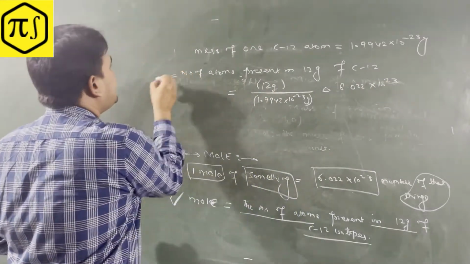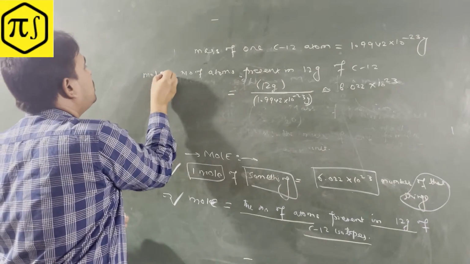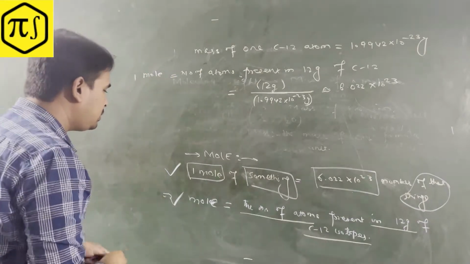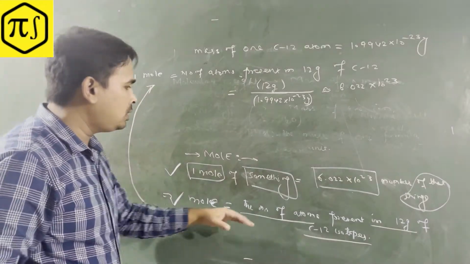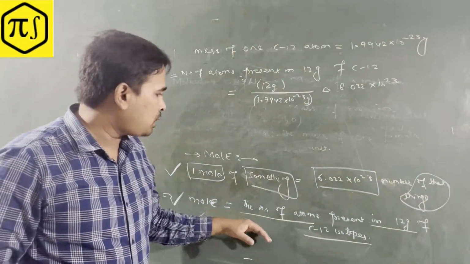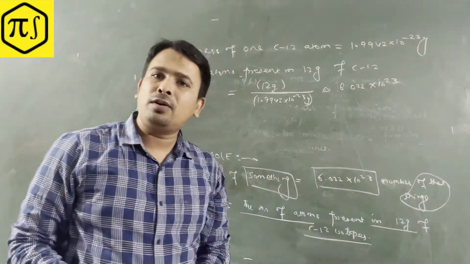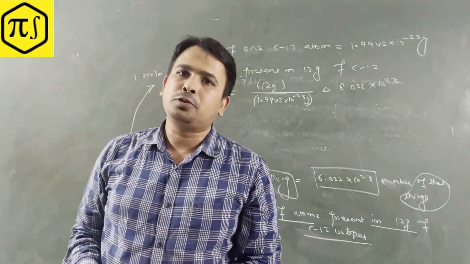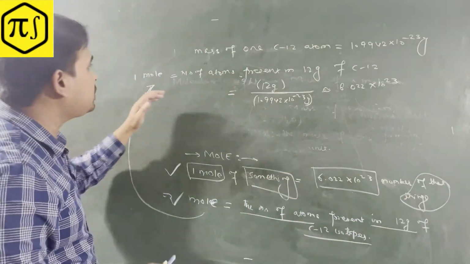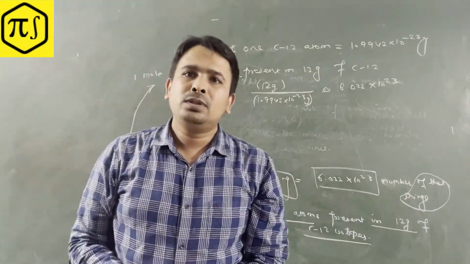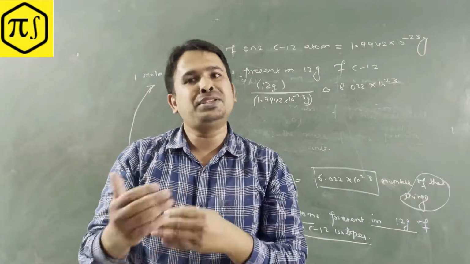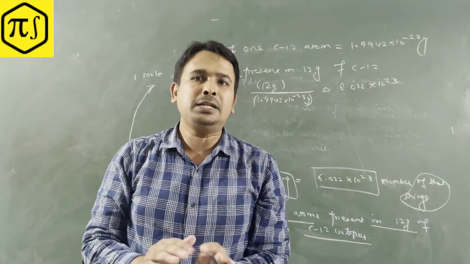So again, this is the mole definition, right? From here you can say 1 mole is defined as the number of atoms present in 12 gram of C12 isotopes. So this is the mole definition. Now here you can put it, oh, it's the same thing. So both are the same. Now this is the basic definition. Both definitions are equivalent. That we proved.